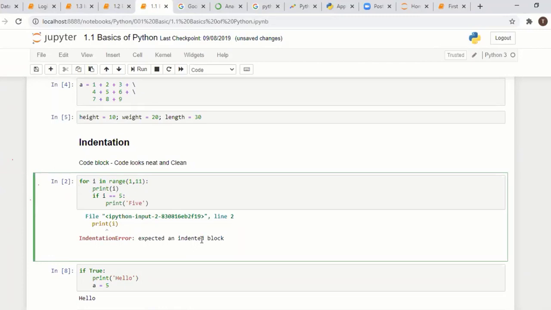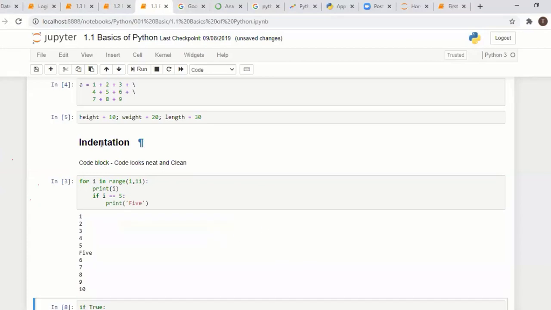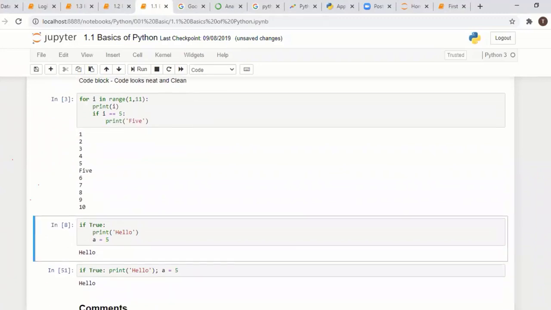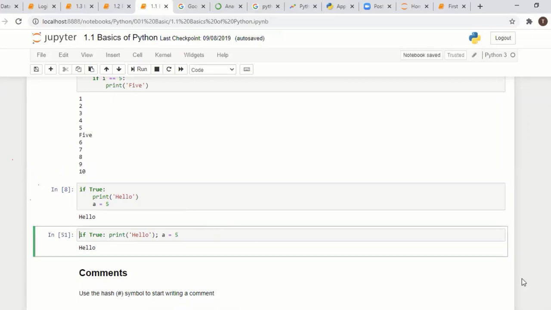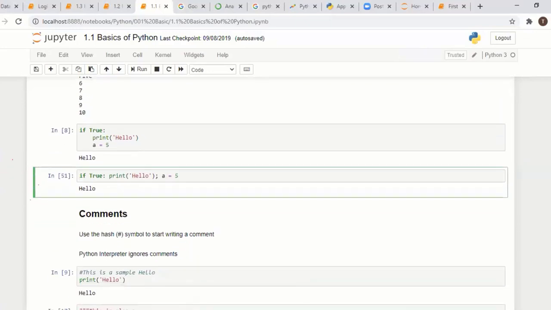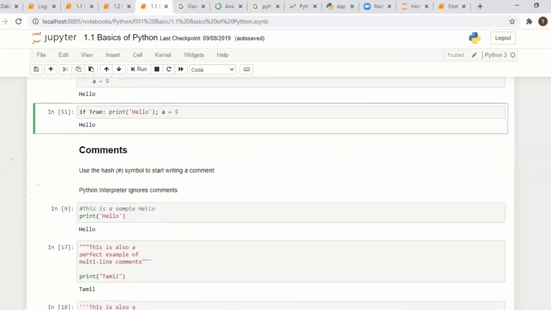So indentation is one of the main parts of Python. You have to maintain indentation. We have various examples for indentation, and you can try them. I will be sharing this PDF. You have to type it and understand what is happening in each line. If you have any queries, you can connect with me, whether it is a small doubt or a big doubt, it doesn't matter.